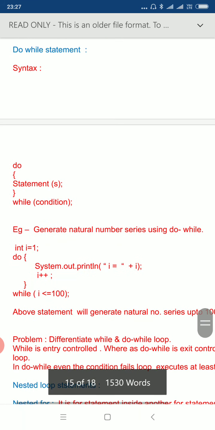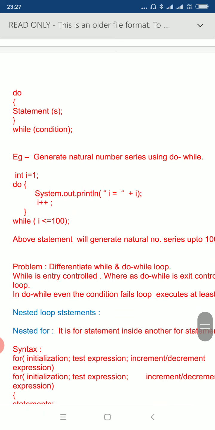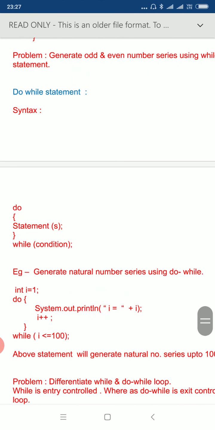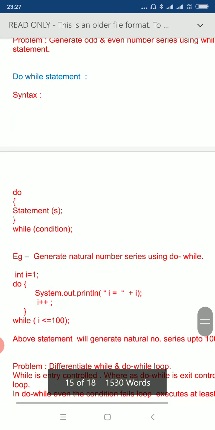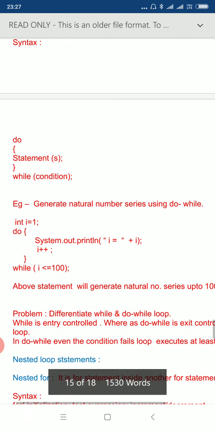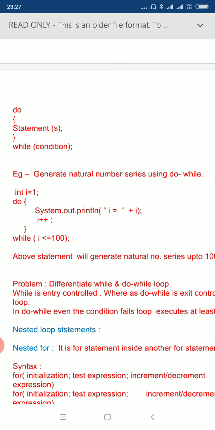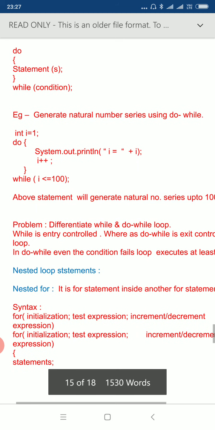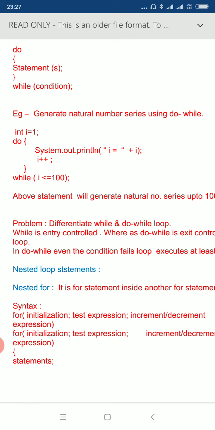Next is the do while statement. The purpose of the do while statement is the same as that of the while. The difference is that in the do while statement we test the condition later on. As you can see in the example, here we are performing the same thing, meaning we are generating a natural number series up to 100. The only difference is that we are testing the condition later on.